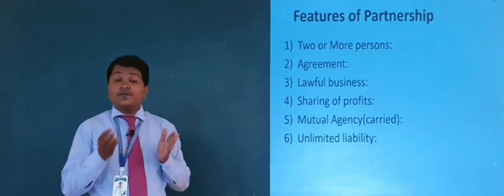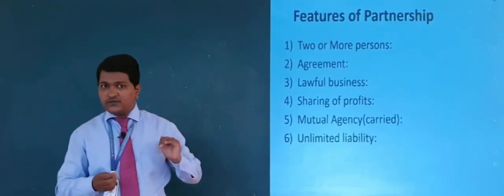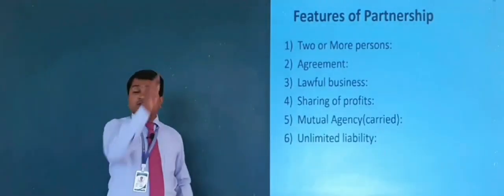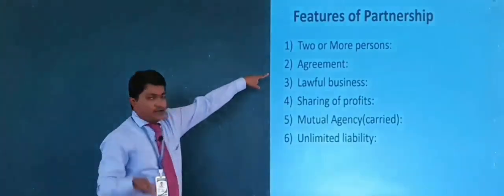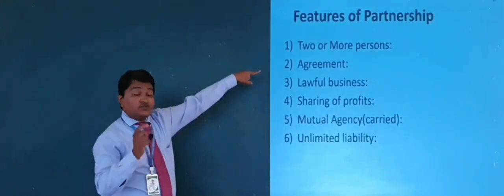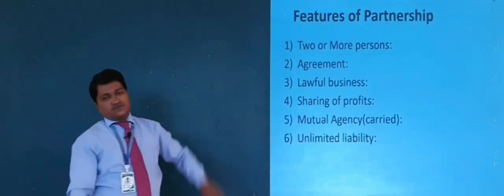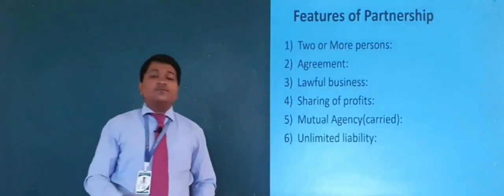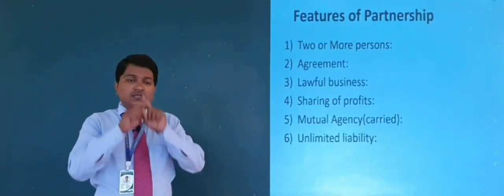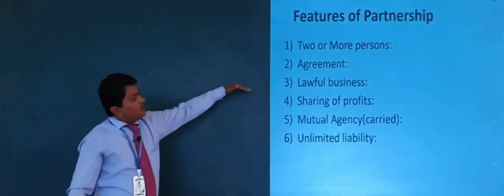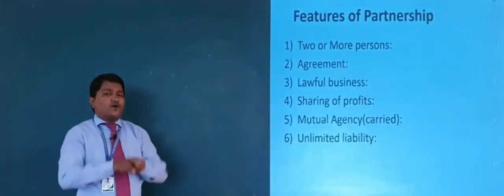Right? Partnership is a business of two or more persons. Business. Right? Again come to the definition. What does it give as the definition? A relation between persons who have agreed to share the profit of a business. Business means the business must be in law. Means it is in the surrounding of law.